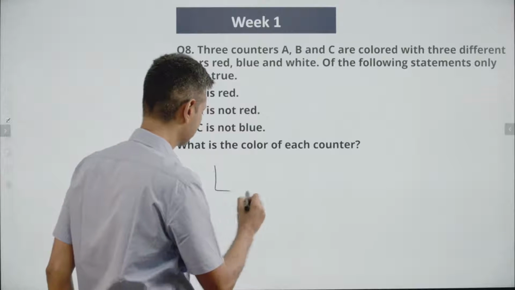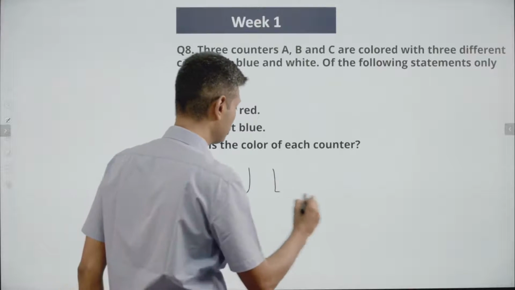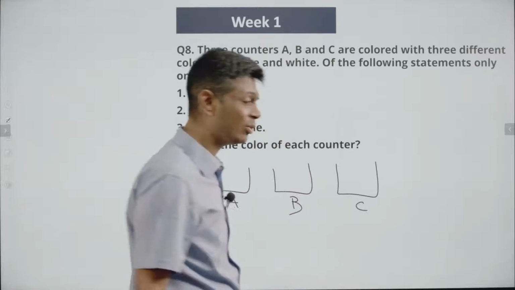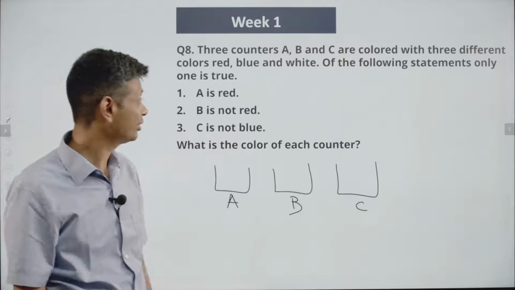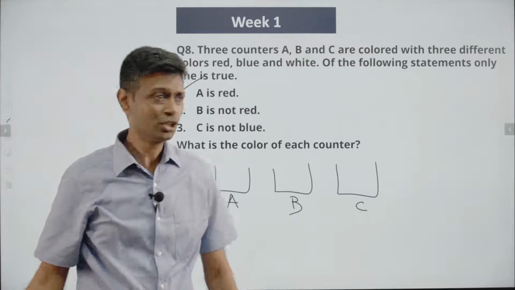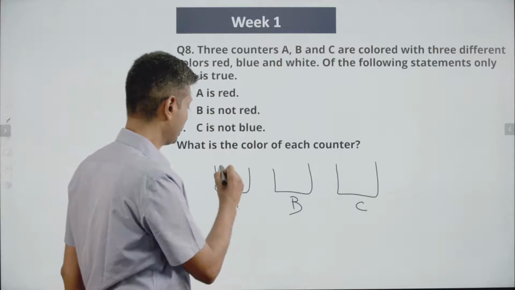So there is A. All of these questions are going to be based on trial and error. How so? Only one is true. Lovely. So let's say this statement is true. Right? So if that statement is true, A has to be red.